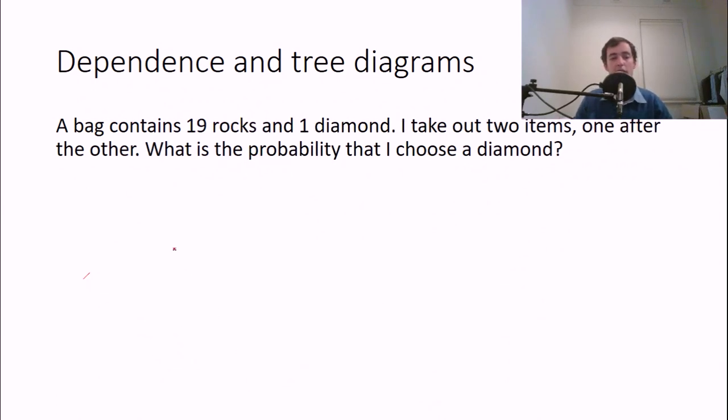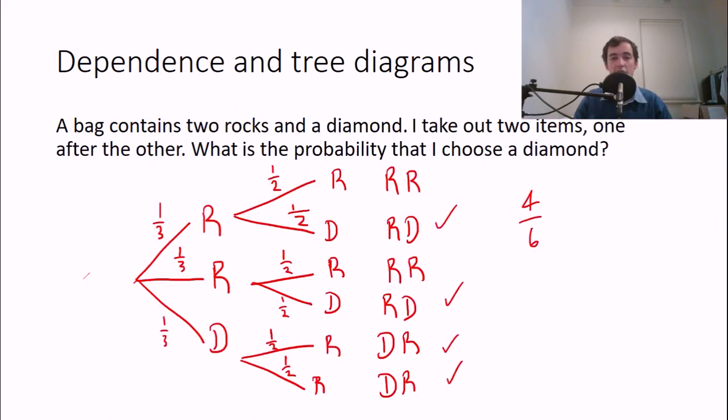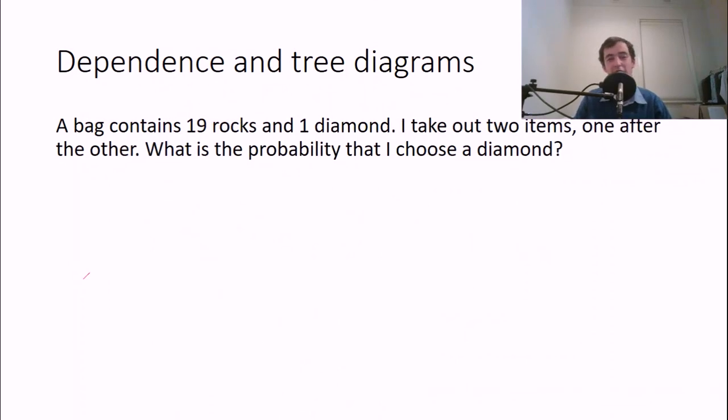All right, now I'm going to start doing this question the same way as we did the other one. The only difference is this one had 2 rocks and a diamond, and in this one, there's 19 rocks. So let's start off and we'll do the same thing. So I have to draw 19 lines.